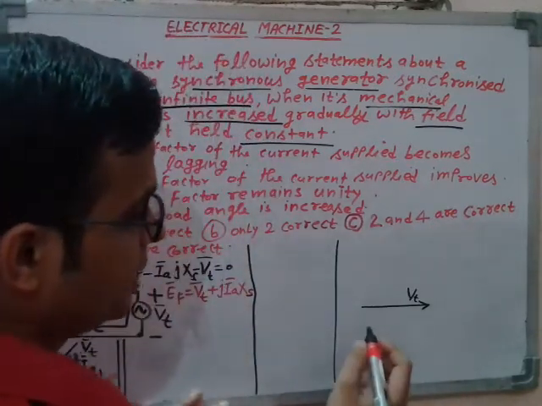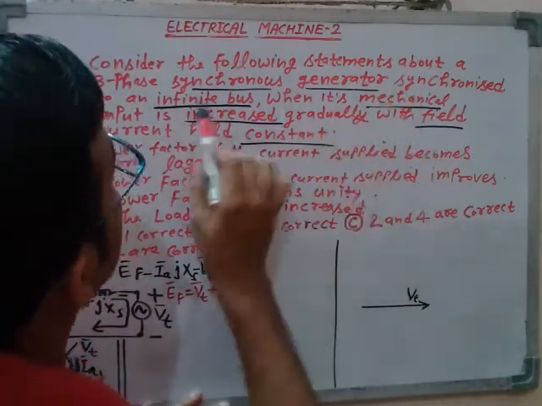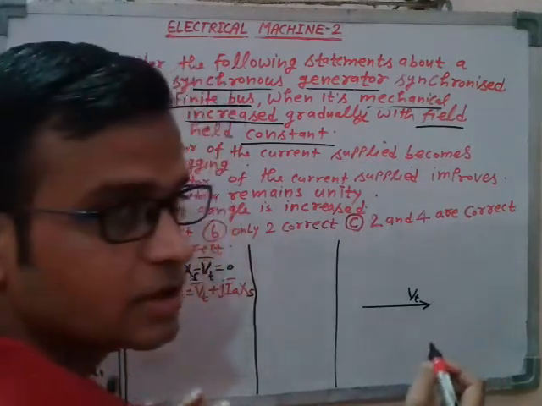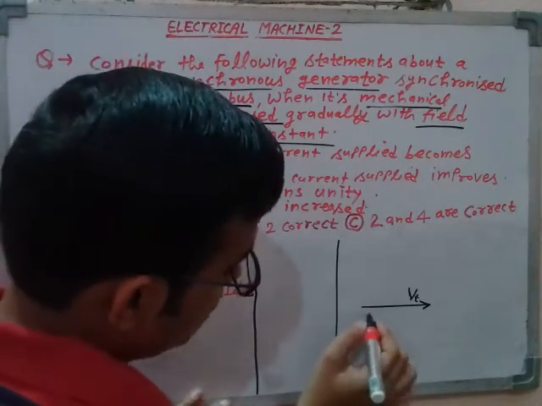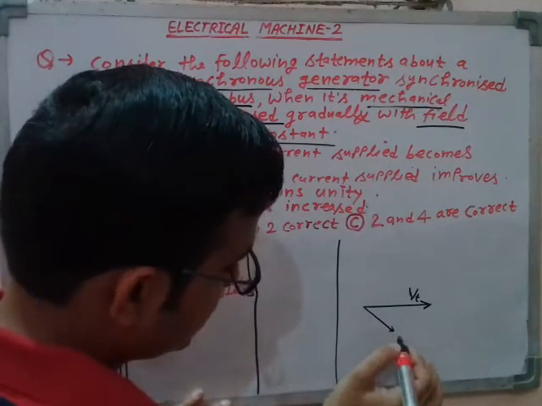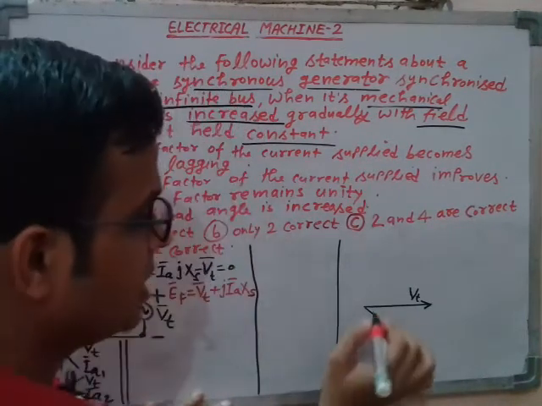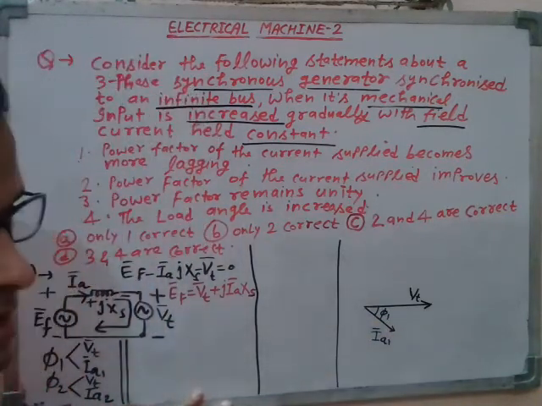And it is synchronized with an infinite bus, so draw it with the reference. Now at lagging power factor, the corresponding armature current would be lagging. So let me draw it lagging. Suppose the lag angle is phi 1.